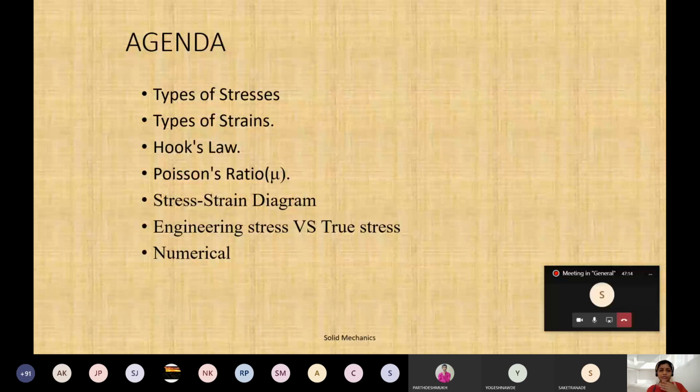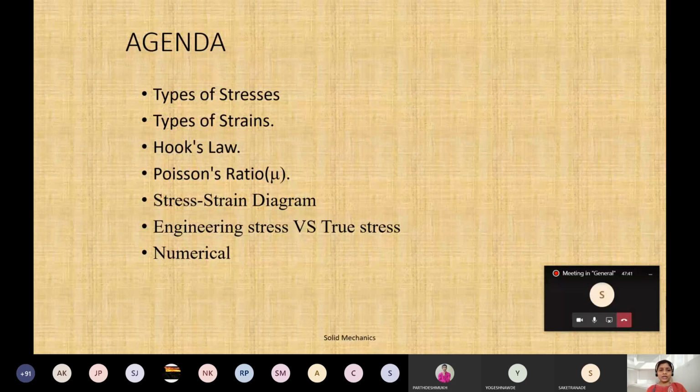When we start with actual lectures, I'll tell you all this again. To generate strain you should have stresses, and when will stresses be applied? When we have loading conditions. On any component, if loads are acting, due to that load there will be stresses, and due to that stress there will be strains. So in the first few days, we will concentrate on the different types of stresses and the different types of strains.